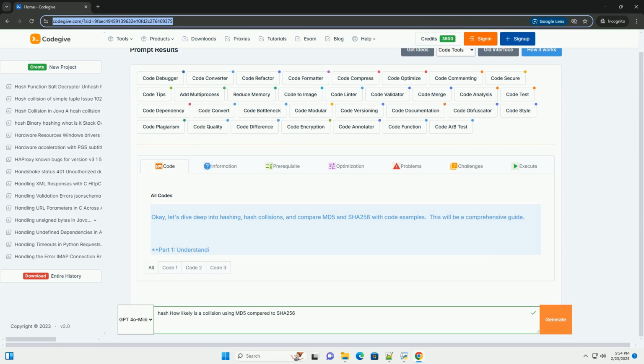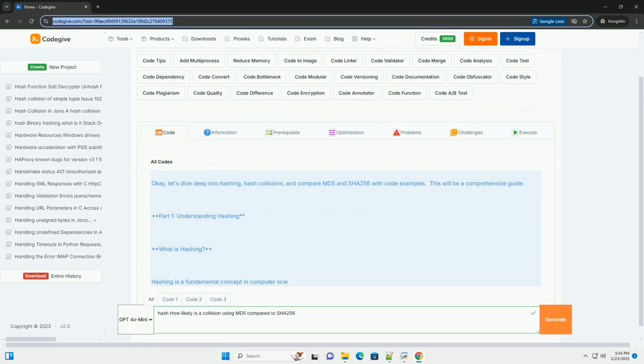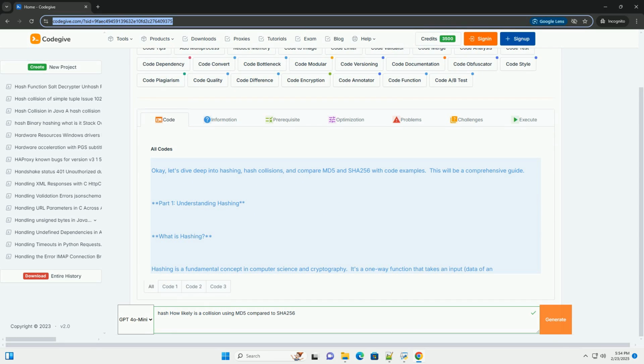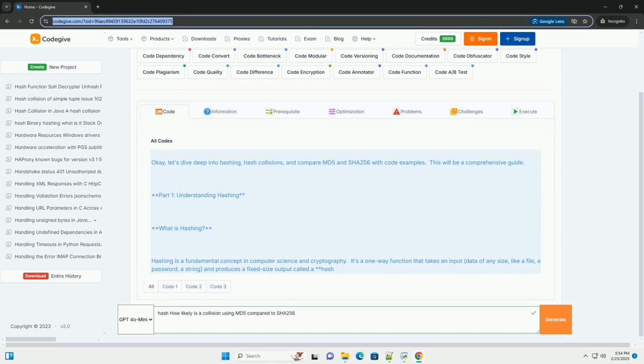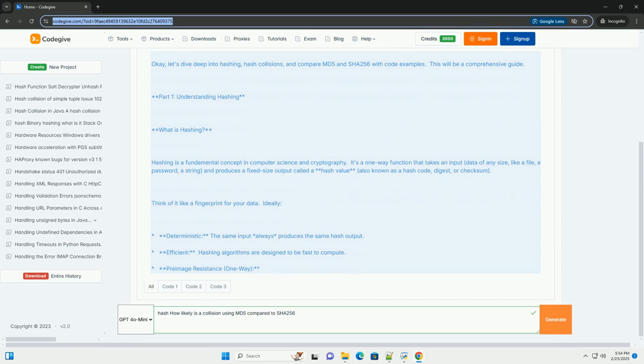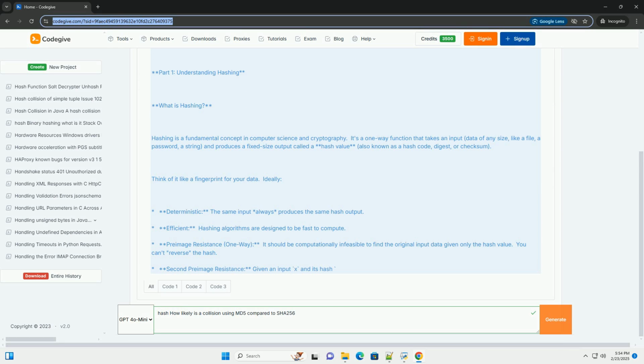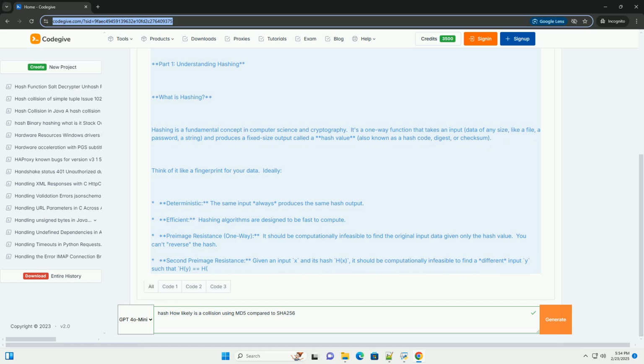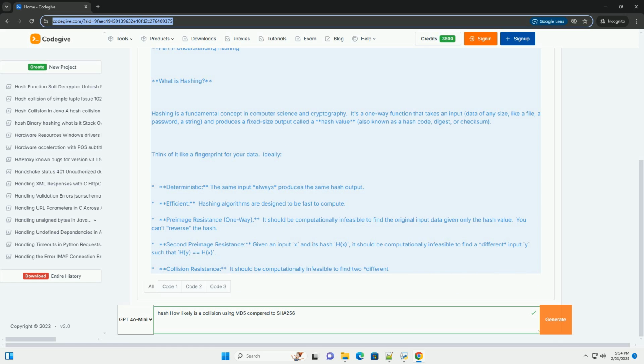OK, let's dive deep into hashing, hash collisions, and compare MD5 and SHA-256 with code examples. This will be a comprehensive guide. Part 1, Understanding hashing. What is hashing? Hashing is a fundamental concept in computer science and cryptography.